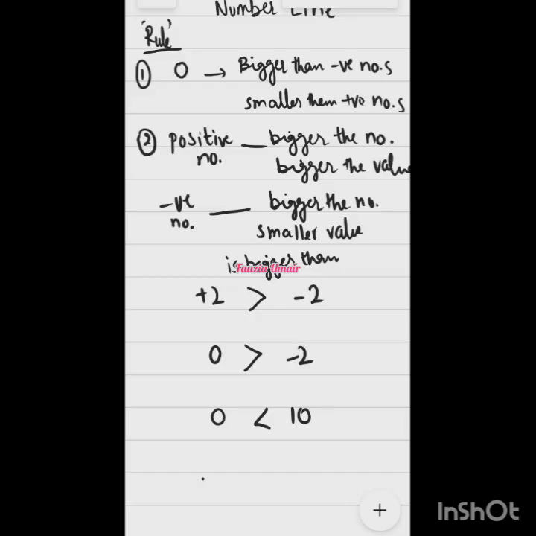So now comes the tricky part. Which one is bigger? Minus 7 or minus 5? Minus 5. So which rule did you follow? Ma'am, the last one. For negative numbers, the smaller value is bigger. Very good, it's the opposite.